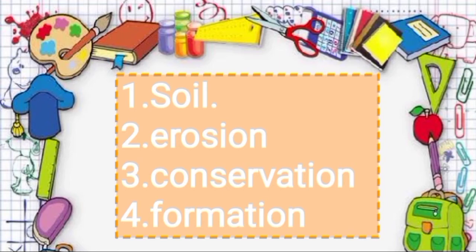Now second hard word, EROSION, erosion, which means it is a natural process in which the topsoil of a field is carried away or washed away by physical sources such as wind and water.